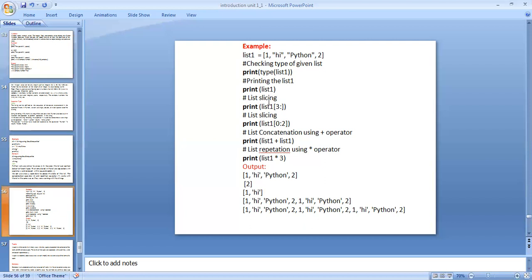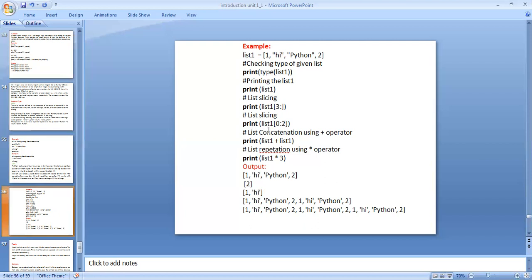Slicing means accessing the data. The data being accessed is at position 3. In the 3rd place there is 1, comma, hi. 1, 2, 3. Taking the 3. And list slicing, print list 1, 0 to 2. It means the starting value is 0, after that 1, 2.